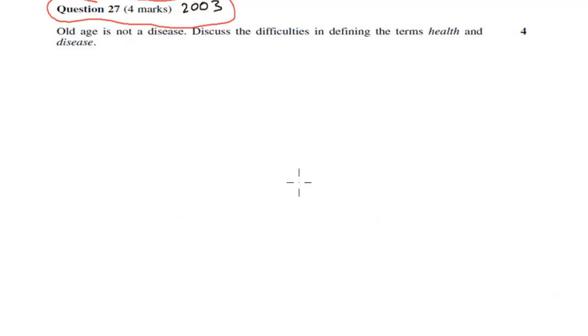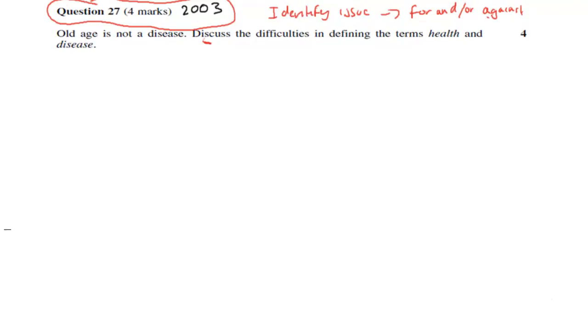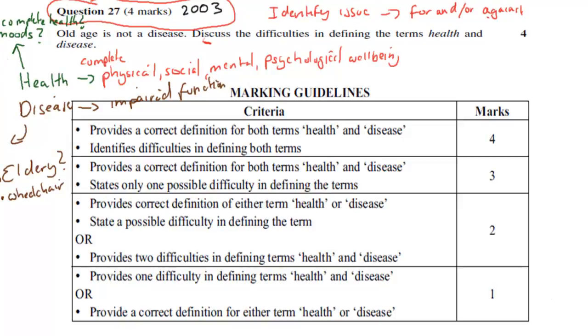Welcome back. Right, so in this case, it says discuss. Discuss means we need to identify the issue, and then provide points or arguments for and or against. It sounds fancy, but all that really means is this, because the actual marking guideline says to get full marks, 4 out of 4, we need to be able to provide a correct definition for both terms, so for both health and for disease. So provide the definition and then identify difficulties in defining both those terms.